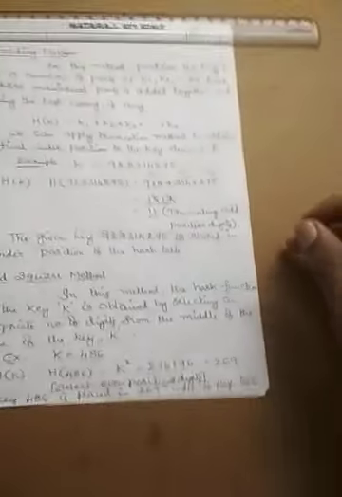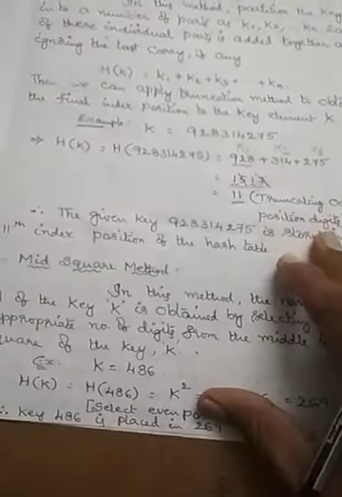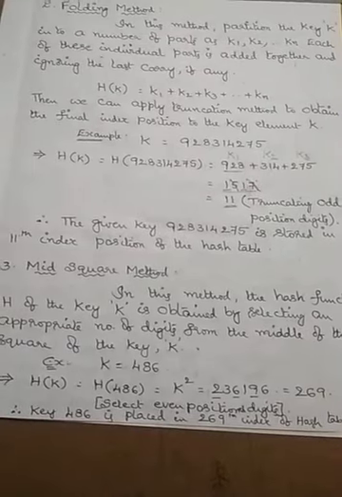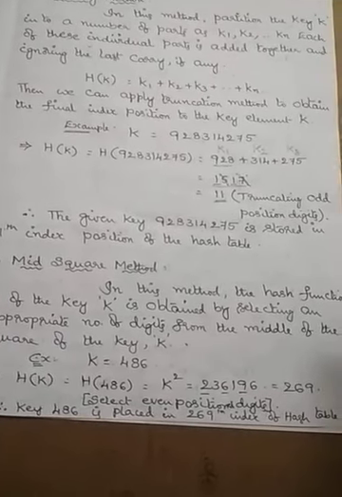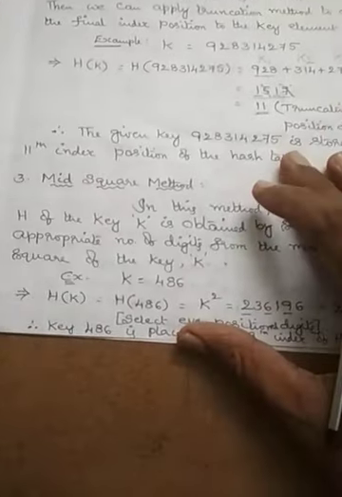So this is the folding method. There are again some other variations available, called pure folding, fold shifting and fold boundary, in which the digits are folded in different ways. That we have already discussed in the hashing table. Next one,